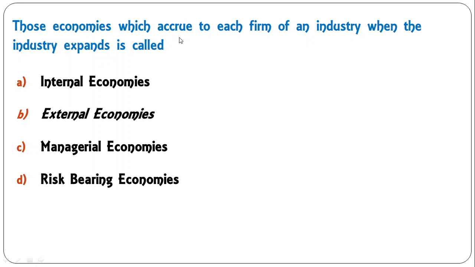Those economies which accrue to each firm of an industry when industry expands is called, when industry expands, we are not talking about firm's expansion, we are talking about industry expansion. So is it connected to internal economies? No. Internal economy is related to change within the firm, so it is connected with external economies. So B is the correct answer. Managerial economies, risk bearing economies, these are internal economies. Okay, so B is the correct answer here.